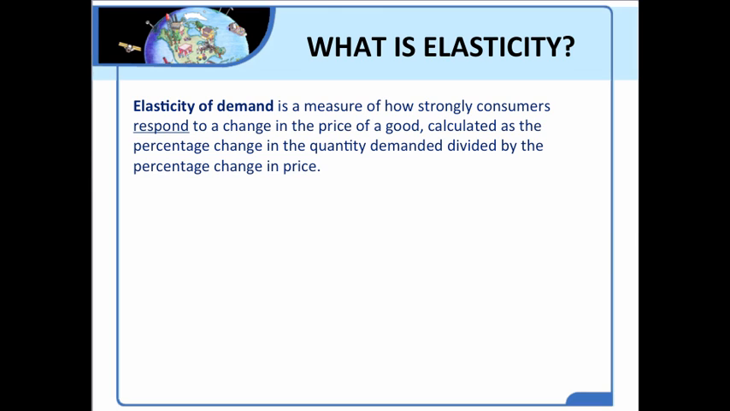For example, when gas prices go up, we still buy a lot of gas, but we may carpool or use mass transit. So different goods respond differently to changes in their price. Sometimes the price of a good can go up or down and the demand doesn't change very much. Other times, the price of a good can go up or down and the demand can change significantly. It can change a lot.